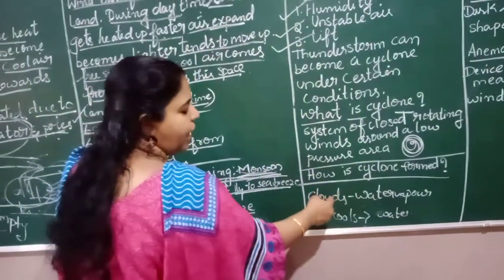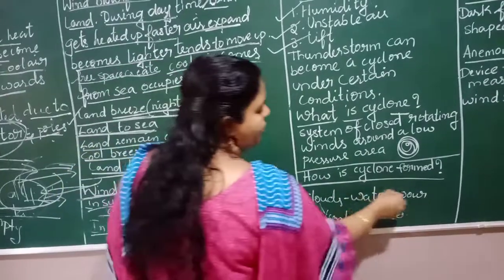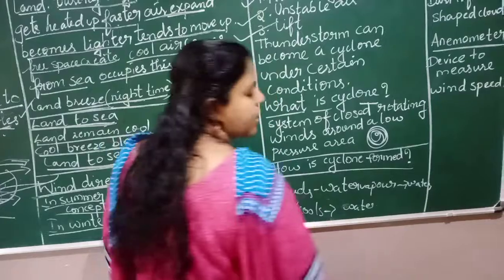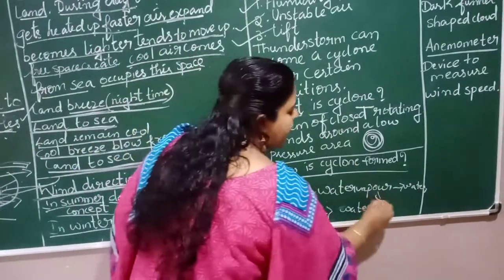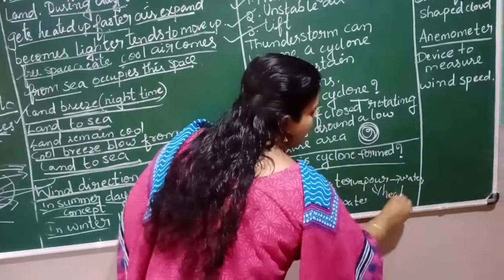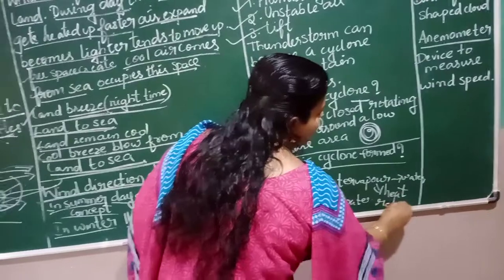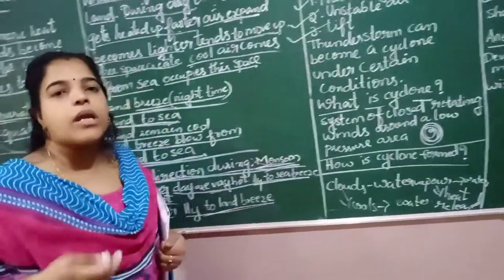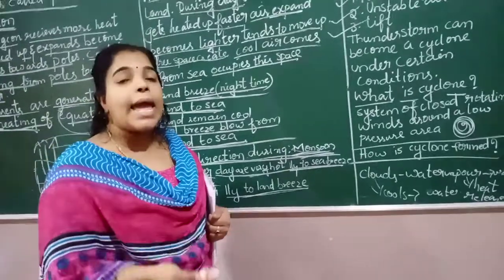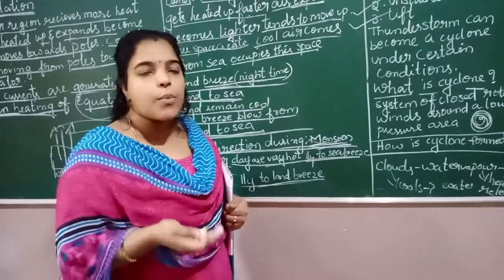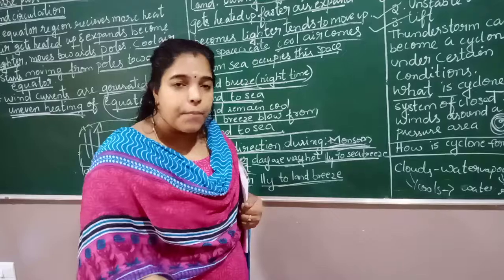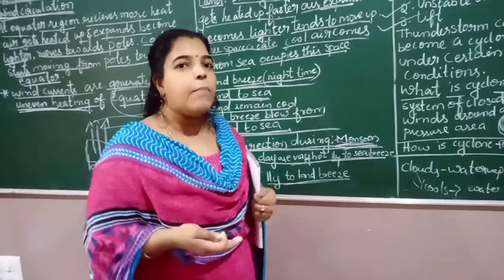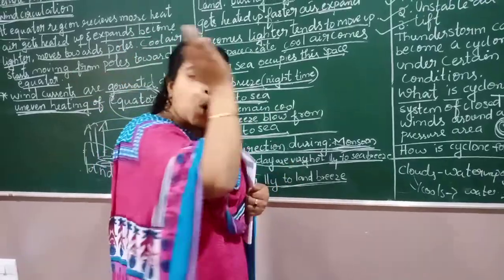So what will happen here? Water vapor is converting to water, and heat is being released. Continuously heat will be released. What will happen? The atmosphere air gets warmed up. It will expand, become lighter and move towards the ocean.